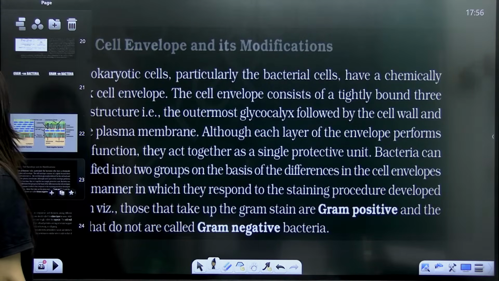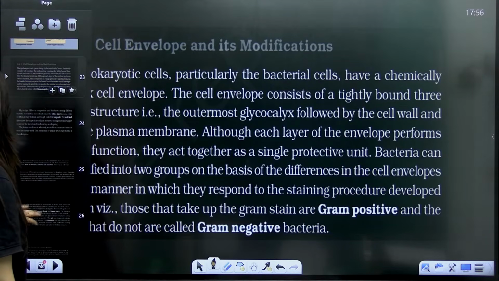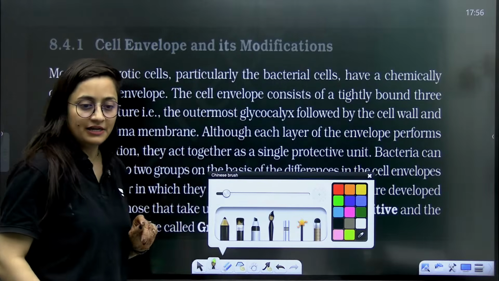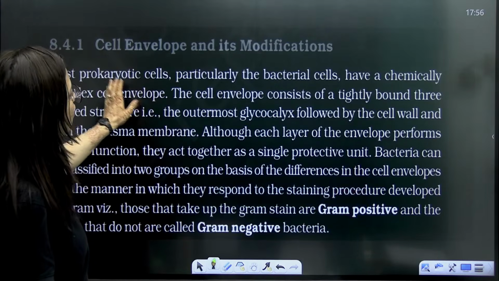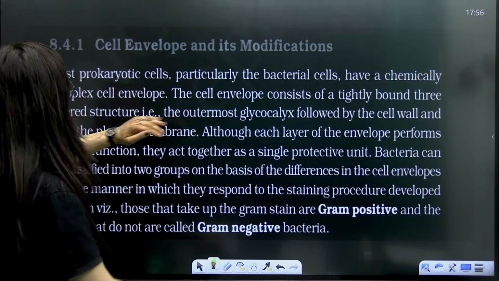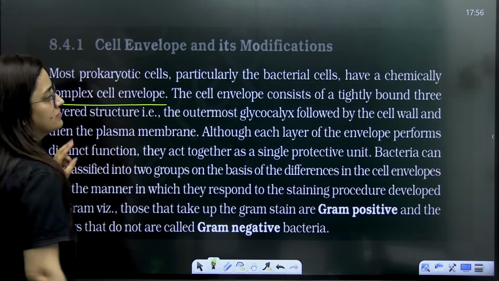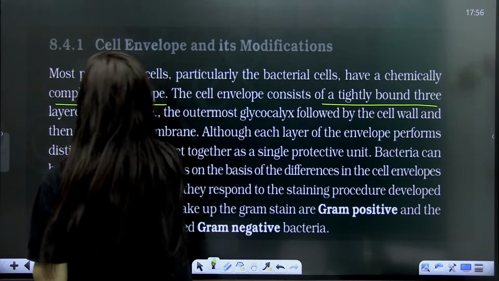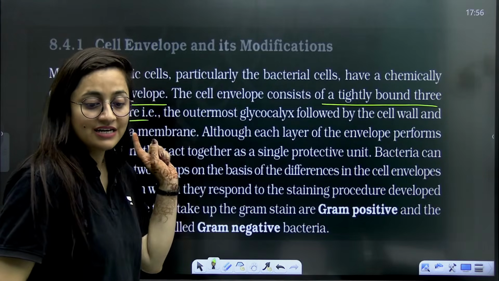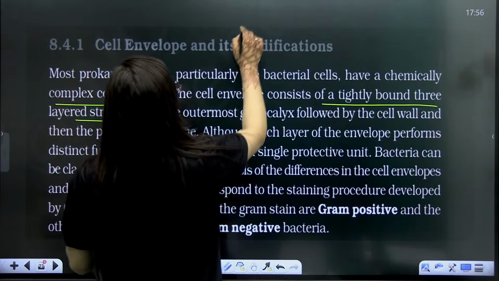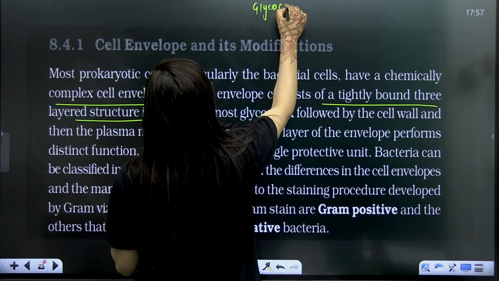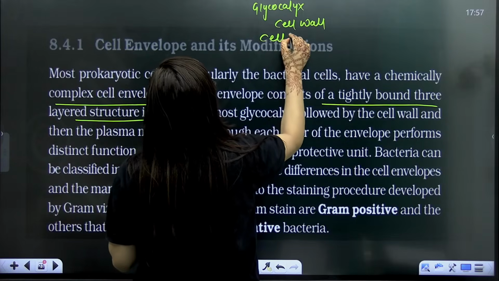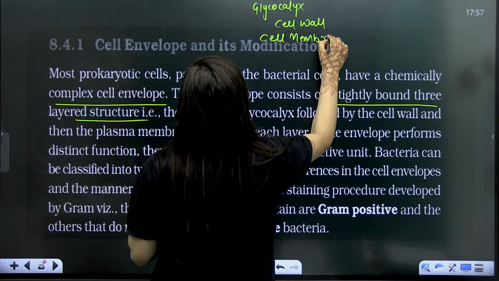Now the next thing that we have to discuss is the cytoplasm and the rest of the organelles. But before that, let's have the NCERT reading. Here you can see most prokaryotic cells, the bacterial cells, have a chemically complex cell envelope. When it comes to the cell envelope, you have a three-layered structure. Remember this, students? The outermost is the glycocalyx, the middle one is the cell wall, and the innermost is the cell membrane. That's what we covered in our last class.